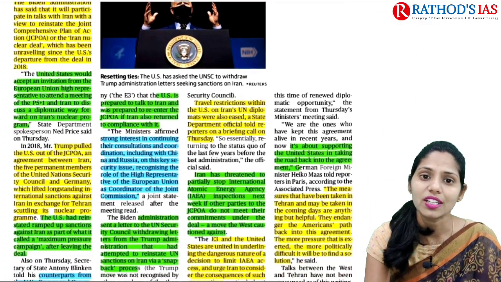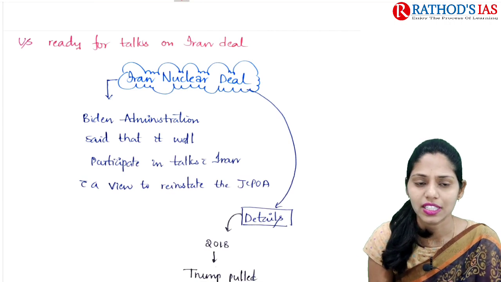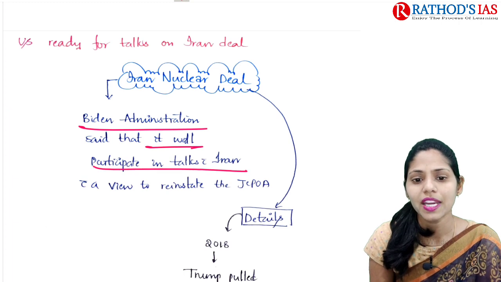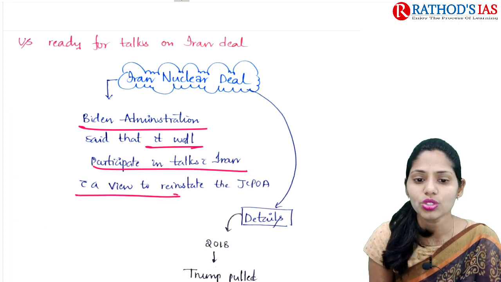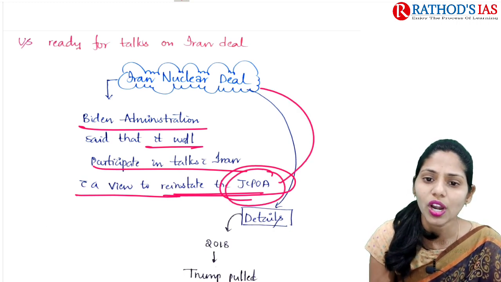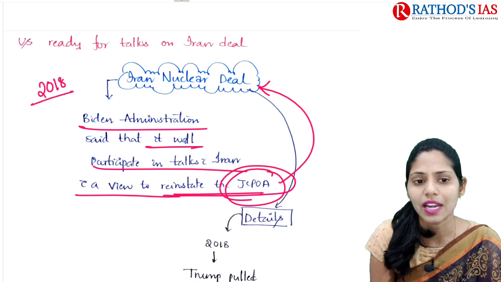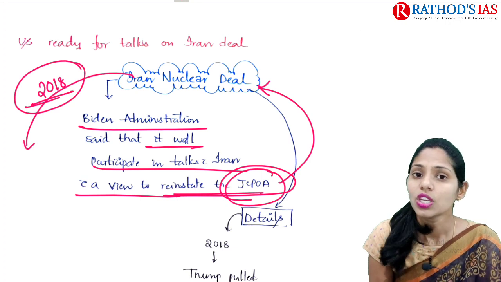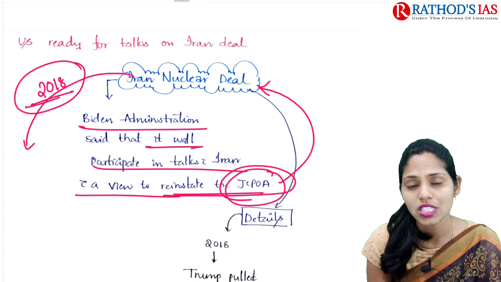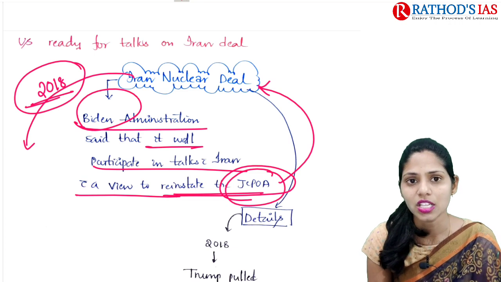Now let us try to understand the facts regarding this Iran's nuclear deal. Before that, let us first see the context here. The Biden administration said that it will participate in talks with Iran with a view to reinstating the JCPOA. This JCPOA is also called Iran's nuclear deal. As we know, in 2018, the US administration came out of Iran's nuclear deal unilaterally. Now the new administration in the USA, the Biden administration, wants to participate in this Iran's nuclear deal.